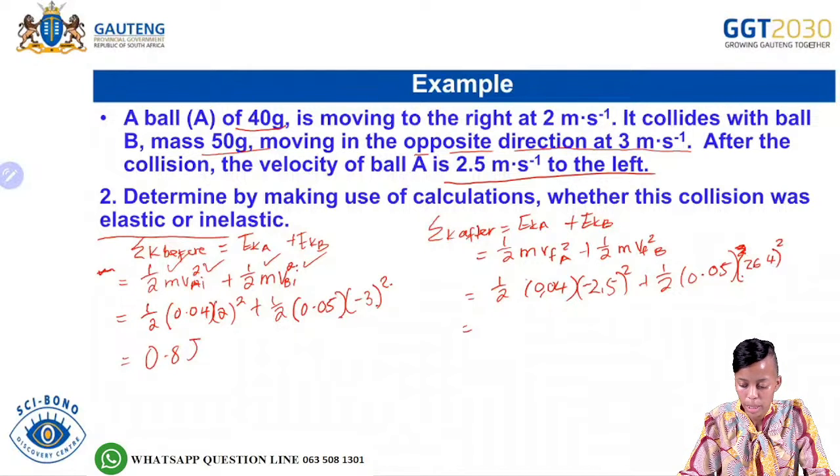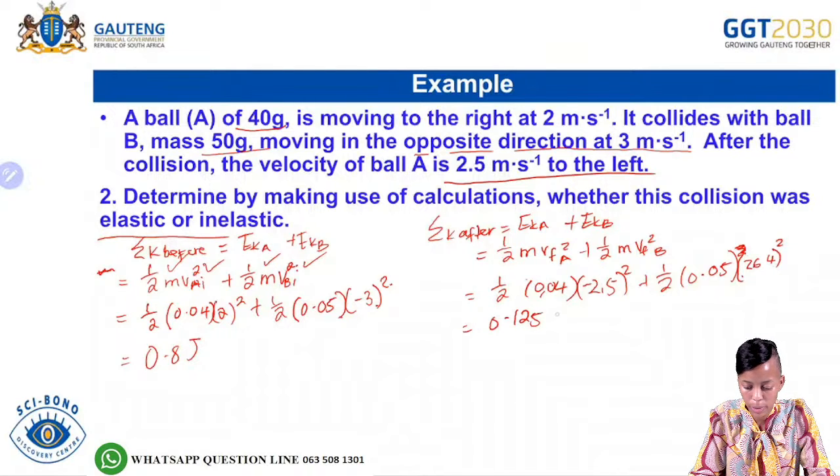Okay, so from there you take your calculator: 2,5 all squared multiplied by 0,04 multiplied by 0,5. So this part is 0,125, and for this part we would say 26,4 all squared multiplied by 0,05 multiplied by 0,5. So this part would give you 17,42 there.